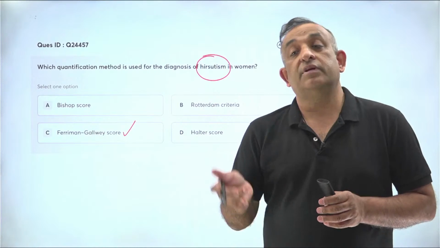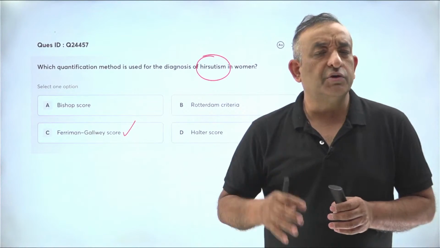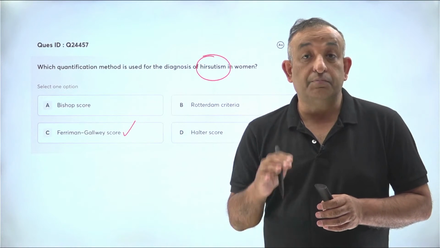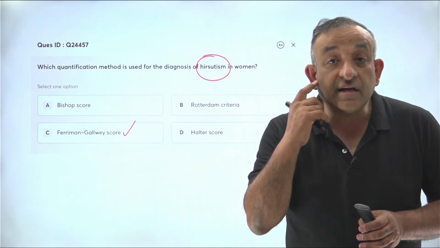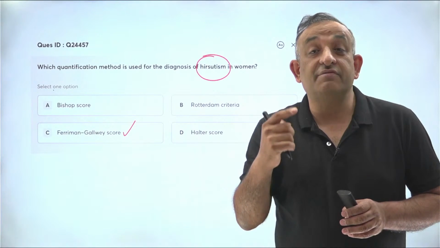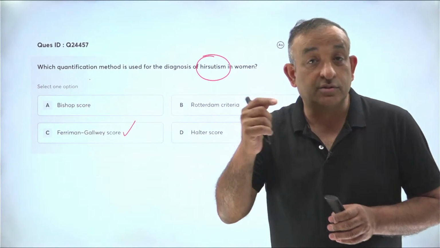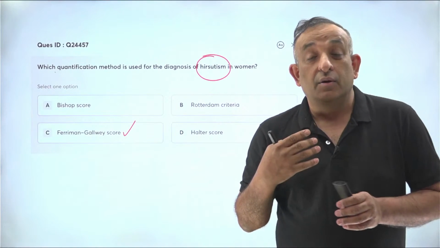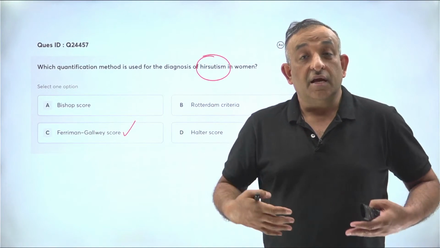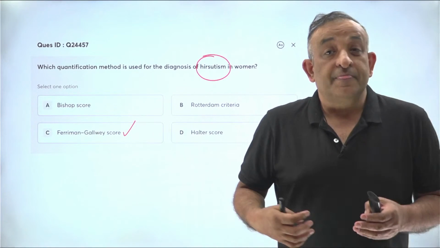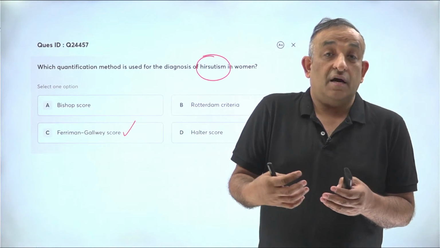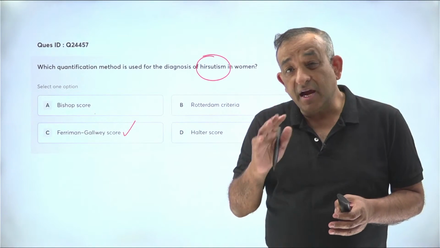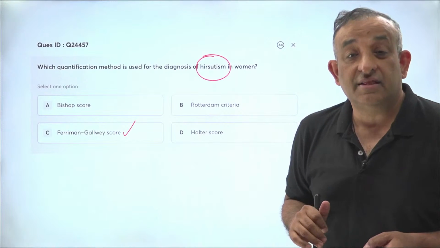The Ferriman-Galloway scoring keeps getting modified in every edition of new books, but you should know it is the Ferriman-Galloway system. And when we know the Ferriman-Galloway system, please understand the side locks and the eyebrows, if they are thick, don't call a girl hirsute just because of them. All right, it is the areas like the upper lip, the chin, the chest hair, the upper abdomen, lower abdomen hair, the thigh and the arm hair, and the upper back and the lower back hair. There are 9 places in the body which are assessed for the hirsutism.